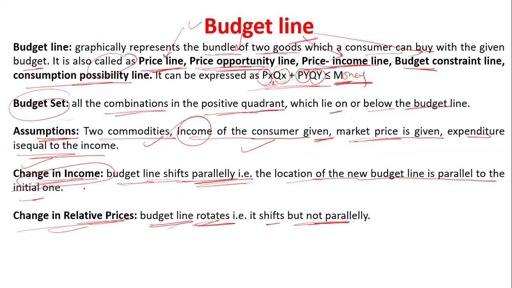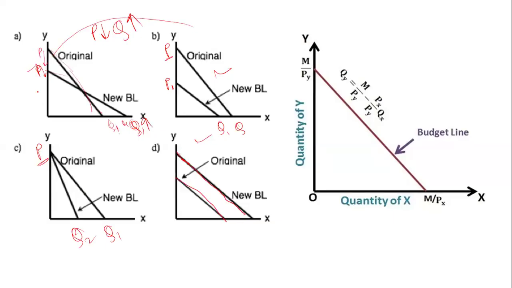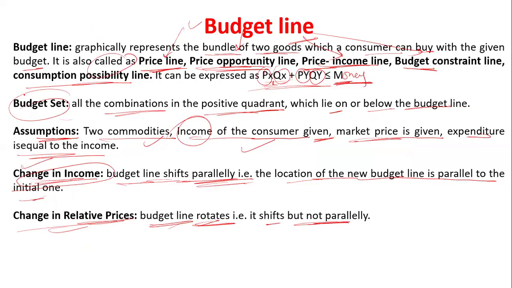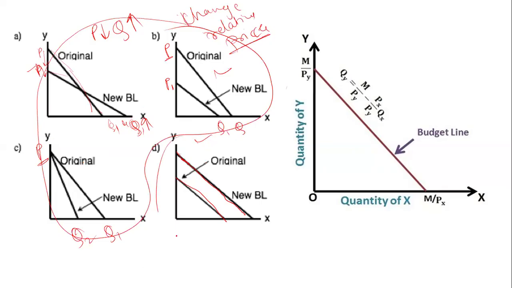These three are the changes in relative price. Why does this happen? Because we change the prices, all the budget lines shift like this. And if we change our income, then the budget line shifts, but in a parallel way. Hope you understand. So this is a budget line.